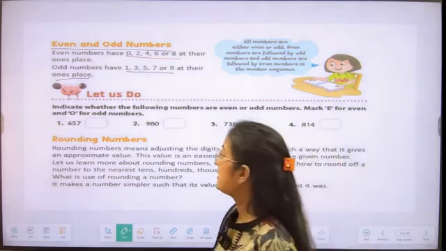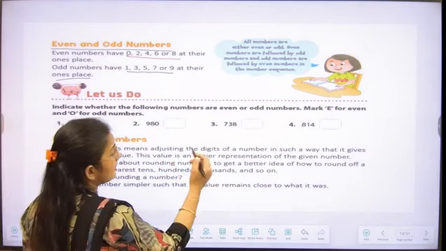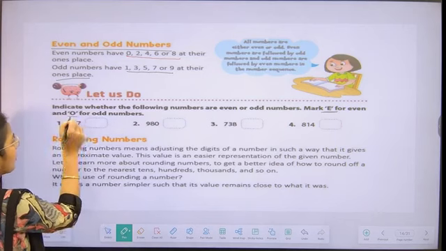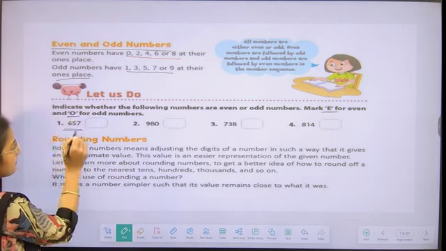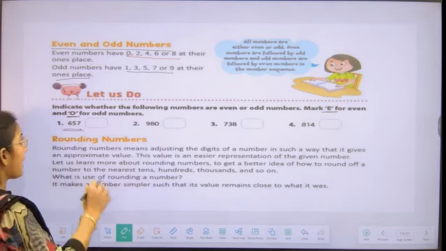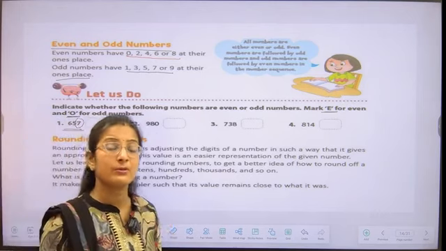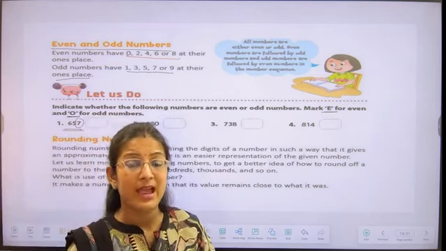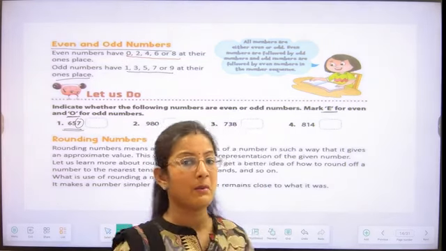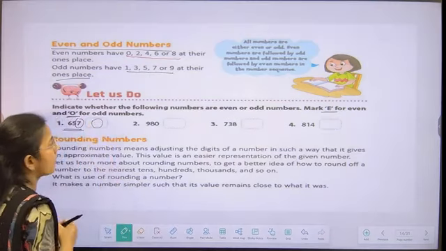Let's do one activity based on that. Now what we have to do? We have to indicate E for even number and O for odd number. Let's do the first one. The first number is 657. At the ones place value, we have 7. And the number which has 7 at its ones place value is called an odd number. So what we have to do? We have to write O for odd number.